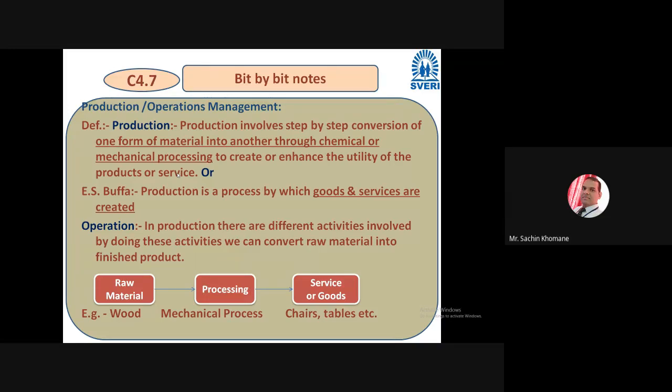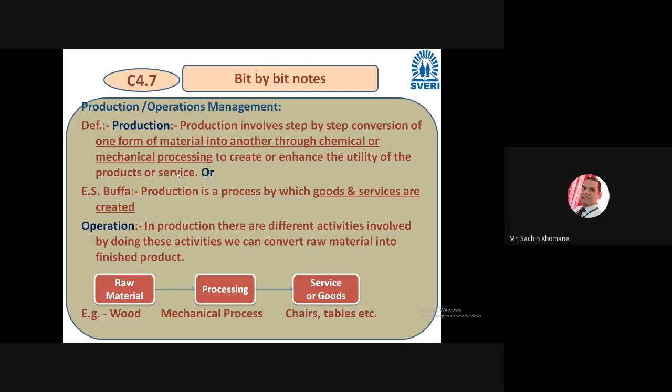If I put cast iron in front of you, until you do some process on it, there is no use of it. But if you process it, chemically or mechanically, you can enhance its utility, and you can say it is a product. That process of conversion from raw material to finished product is production. Everybody knows that definition; I'm just refreshing.